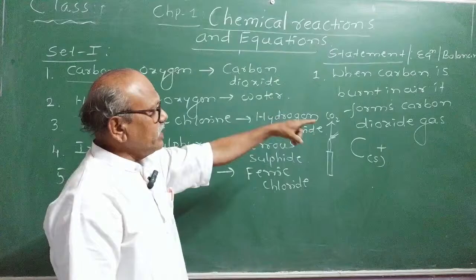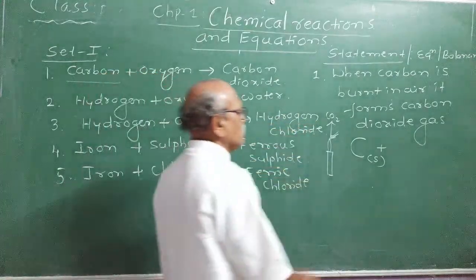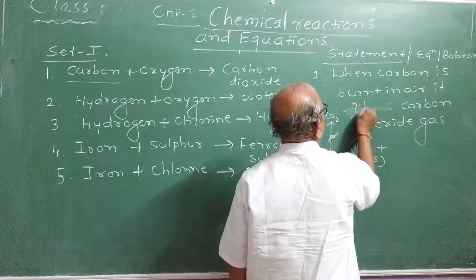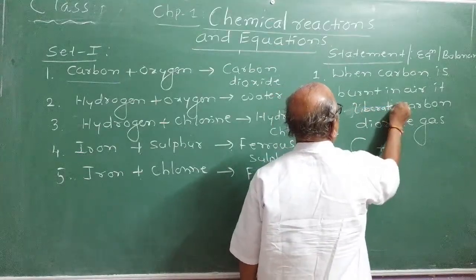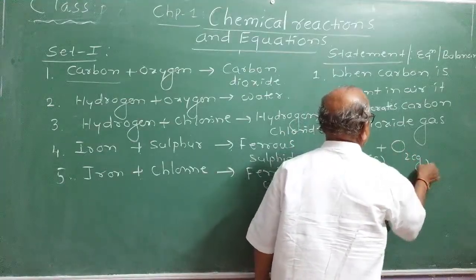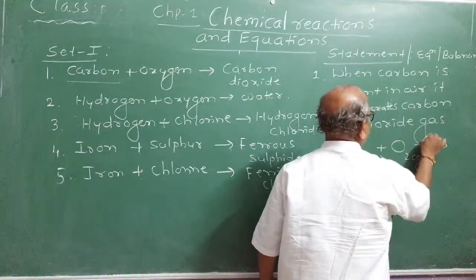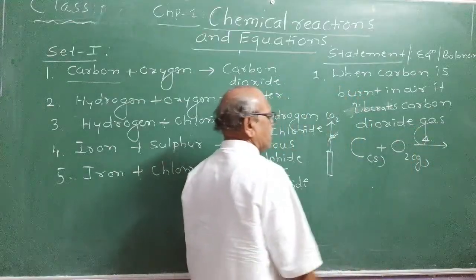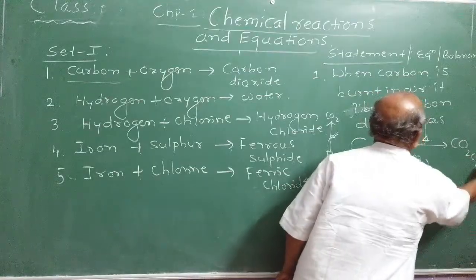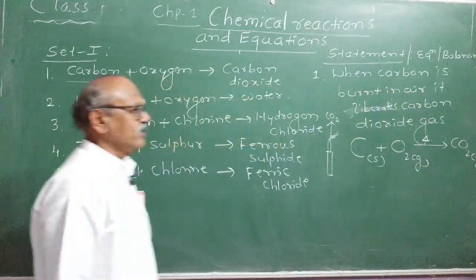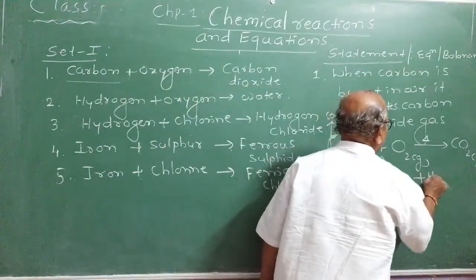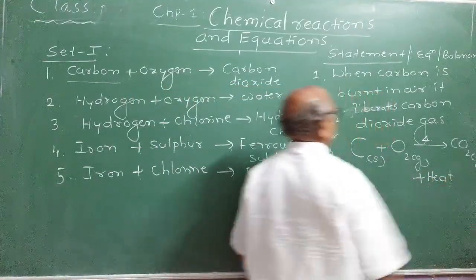When carbon is burnt in air, it forms carbon dioxide, liberating carbon dioxide gas. C plus O2 gas, heat, delta. The delta symbol represents heat, forming CO2 gas. Is it exothermic or endothermic? Burning carbon in the air, plus heat or minus heat? It is a plus heat.